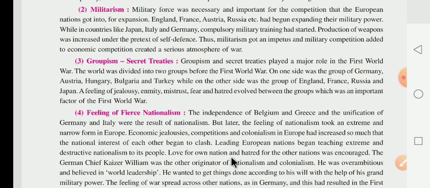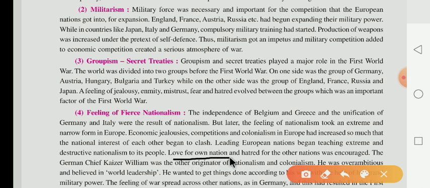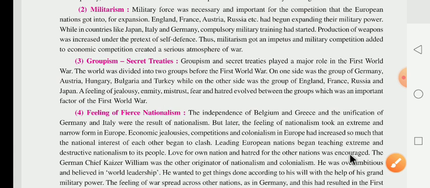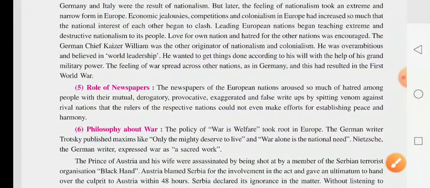Love for one's own nation and hatred for the other nation were encouraged. Now what happened there? The leaders taught the people that love for your own nation means you love only your own nation and you have to hate the other nation. This kind of encouragement was given among the people of that nation, and that's why the German chief Kaiser Williams was another originator of nationalism and colonialization.